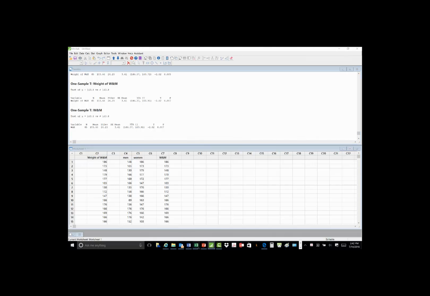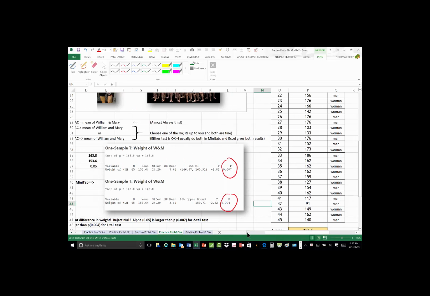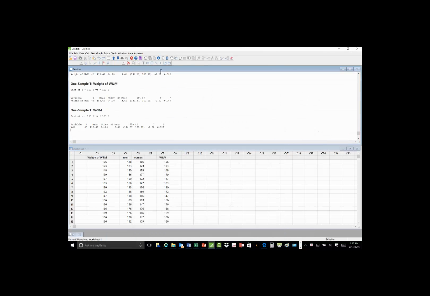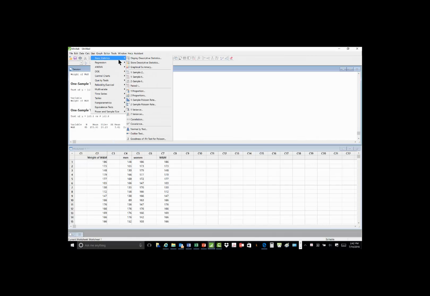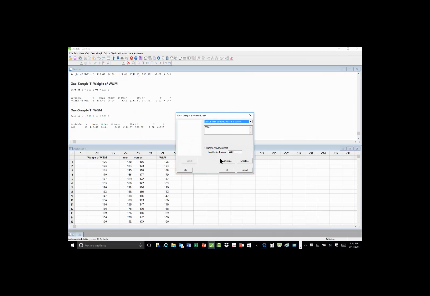So if you go back to our sheet, here's the results. I have done the analysis for both a one-tailed test and a two-tailed test. The first one was a one-tail. The two-tailed test is available by choosing a different alternative. You can go to Stats, Basic Stats, one-tail t-test, and Options. And in the options, we can choose a different test that our mean is in fact less than the hypothesized mean.